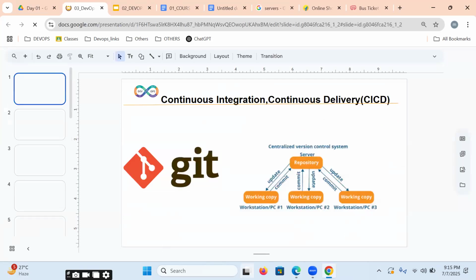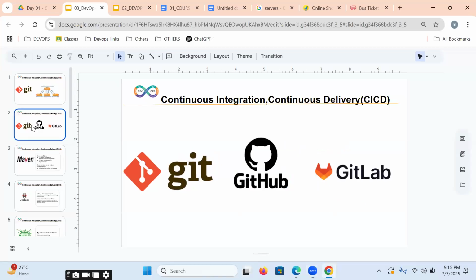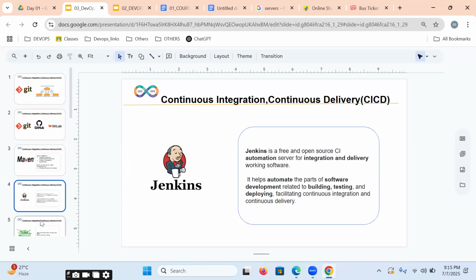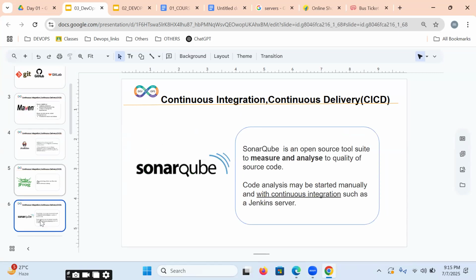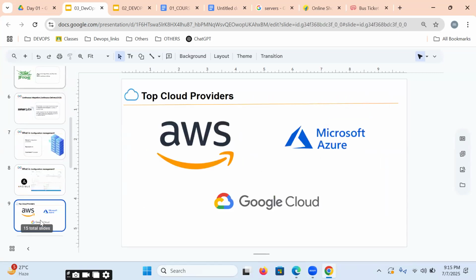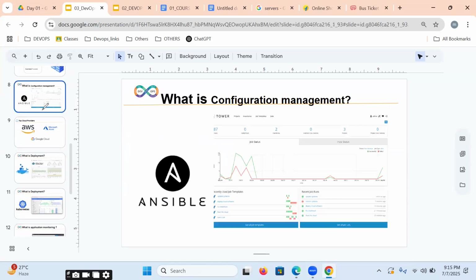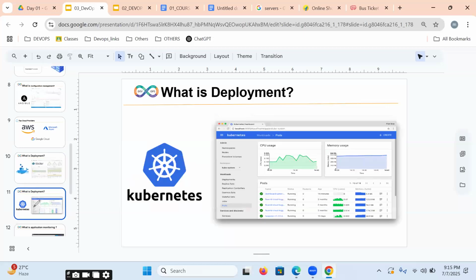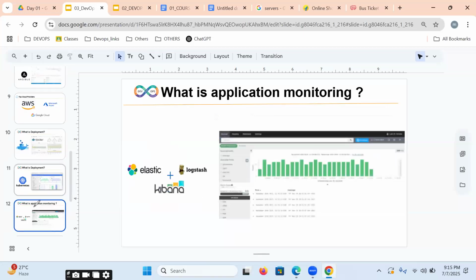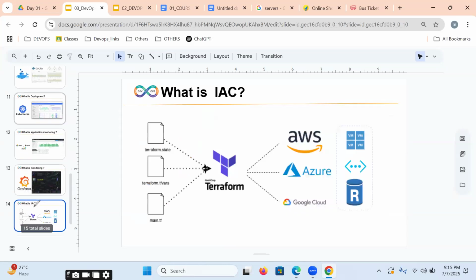Git. Git is a version control. GitHub we're going to be using, and Maven, Jenkins, JFrog, SonarQube, Ansible, AWS, Microsoft Azure. So multi-cloud, these two clouds we are going to be using. With the help of AWS and Microsoft Azure, we can get hundreds of servers. We can automate with the help of Ansible, Docker, Kubernetes, ELK (Elastic, Logstash, Kibana), Grafana, and Terraform.